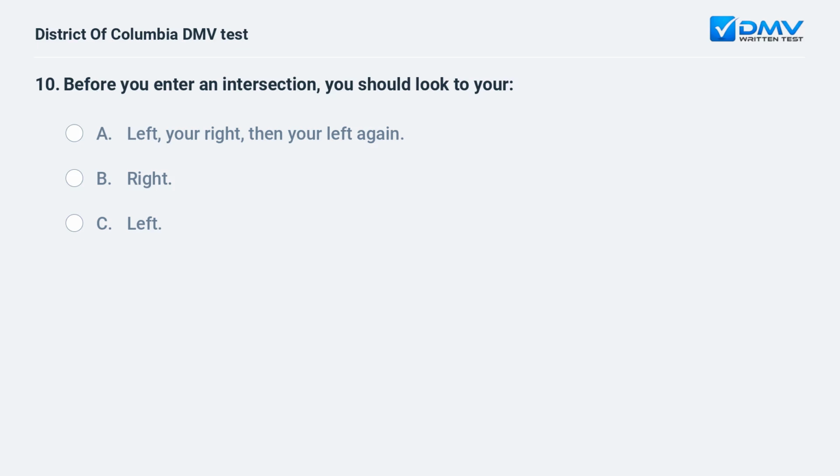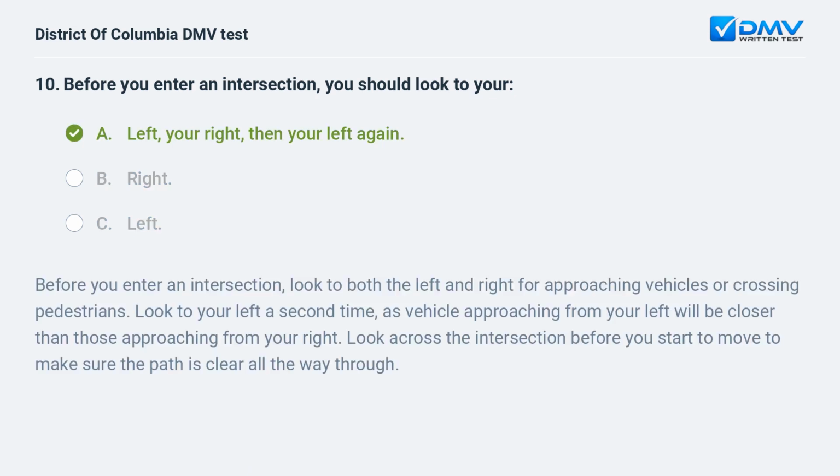Before you enter an intersection, you should look to your: a. Left, your right, then your left again. b. Right. c. Left.